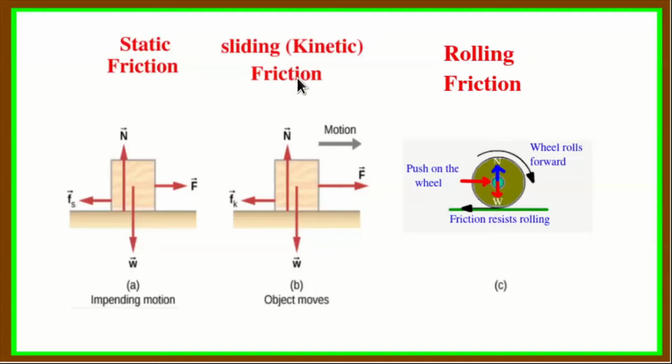Now sliding or kinetic friction appears when there is motion between the two surfaces. So here, the only thing is that the applied force overcomes the frictional force, and F will be greater than Fk, and the difference in the two will appear as the force causing accelerated motion. And if F is equal to Fk, the motion will be with constant speed. In rolling friction, for example, we have a wheel. The wheel rolls forward. The weight of the wheel forms the normal force. Then there is the normal reaction N equal to W, and there is an applied force pushing the wheel forward, and the friction resists the rolling.